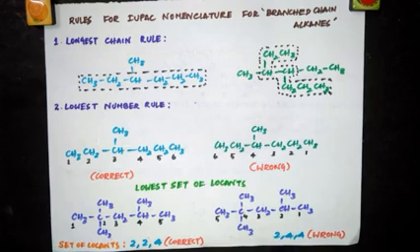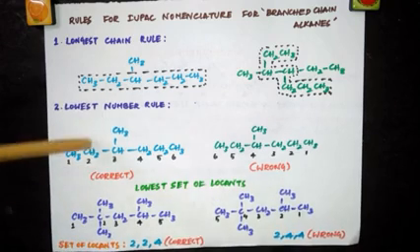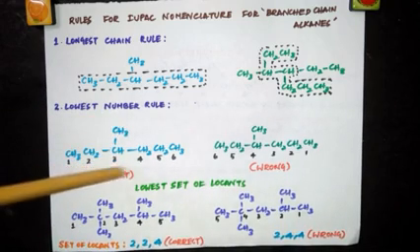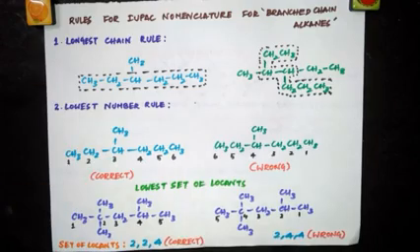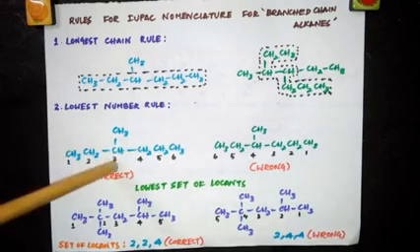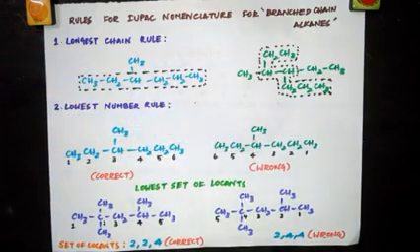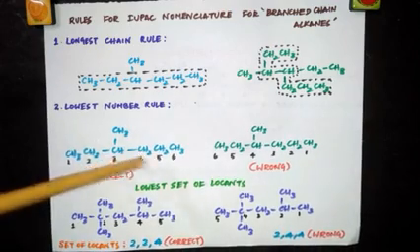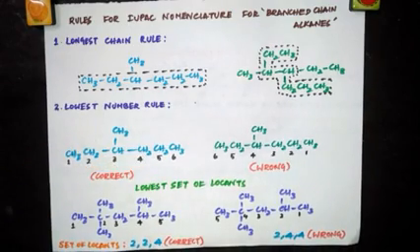Now, in this second rule, you have another rule called lowest set of locants. Locant means the number that indicates the position of the substituent on the parent chain. So here what is the locant? 3. Here 4. I said this is not right because the locant should be the lowest possible number. So this is the correct way of numbering.